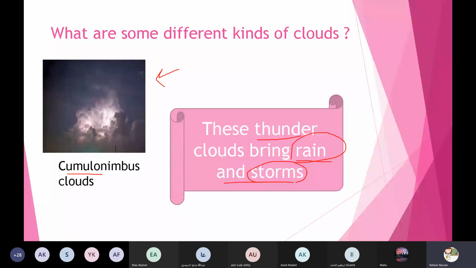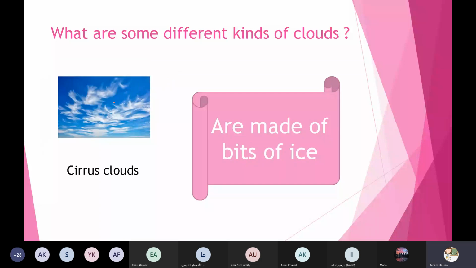It is thunder clouds, and they bring the rain and storms. Number two is thin clouds.